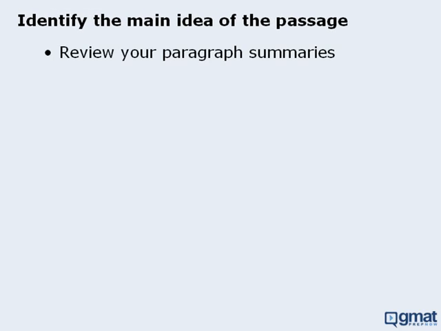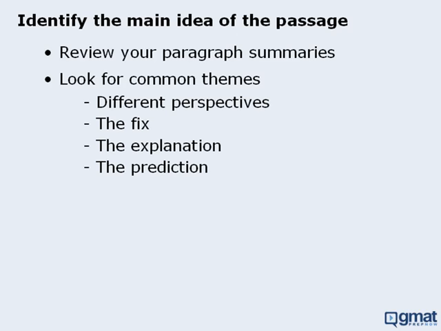The first tip is to review the paragraph summaries that you recorded while reading the passage. This should give you a good understanding of the main idea and the major points that support the main idea. And now another tip to consider is to look for common themes. If you can recognize one of the themes that are common to GMAT passages, then you'll have an easier time identifying the main idea. 4 common themes in GMAT passages are different perspectives, the fix, the explanation, and the prediction.